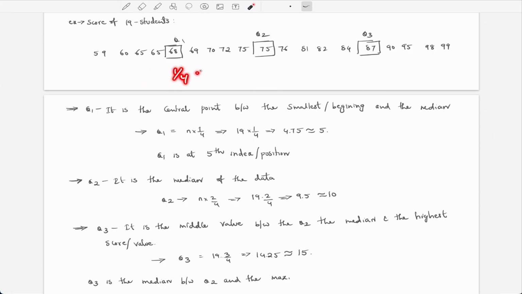Quartile means four equal parts, and we are going to find the first part. We have n, which is 19 students here, and we multiply it by the quartile fraction, 1 by 4, and we get 4.75. We take the approximate value, so 4.75 is approximately equal to 5. So we count 1, 2, 3, 4, 5, and this is our Q1.